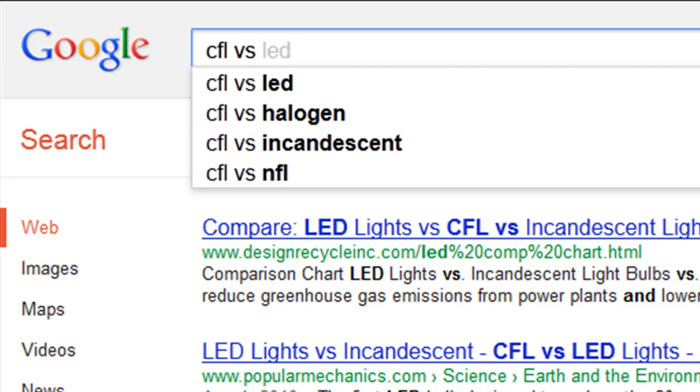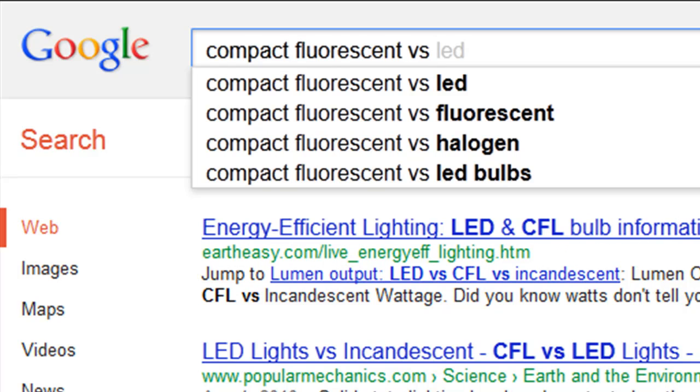CFL versus, you've got LED, halogen, incandescent, and also because CFL is ambiguous, you've got CFL versus NFL. That's football. So, hey, if you wanted to, you could be very explicit about what you want, and you don't get the NFL sort of noise in there.